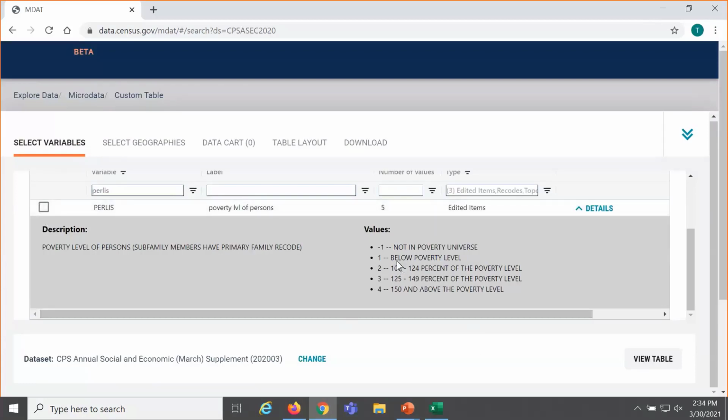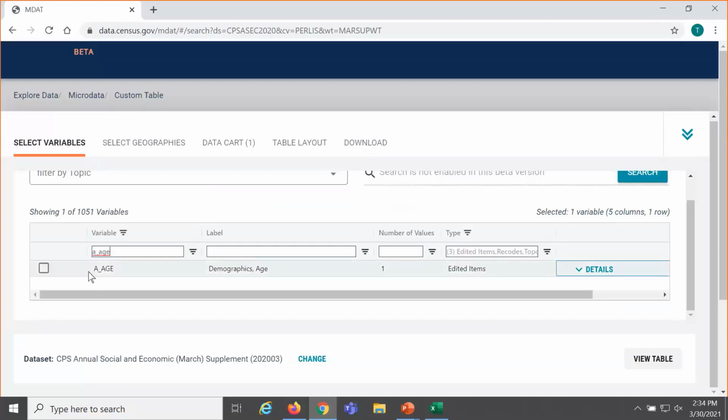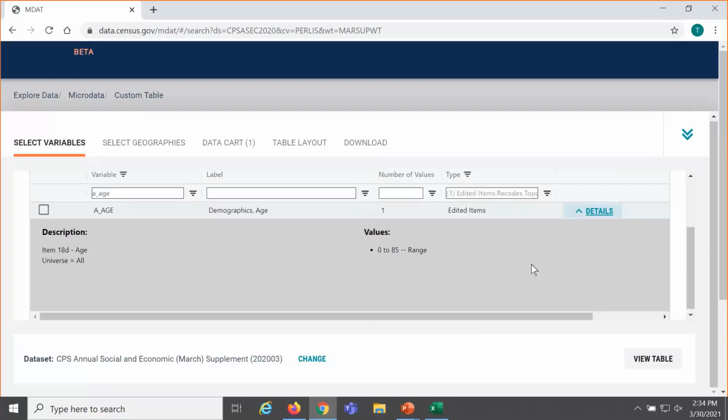So this is the variable I want. I want people below poverty, so I'm going to check the box next to PERLIS on the left. Then I'm going to search for my next variable, deleting where it says PERLIS, and then typing in the variable A_AGE for age. Now I'll click on details just to see what I'm going to be getting from this variable.